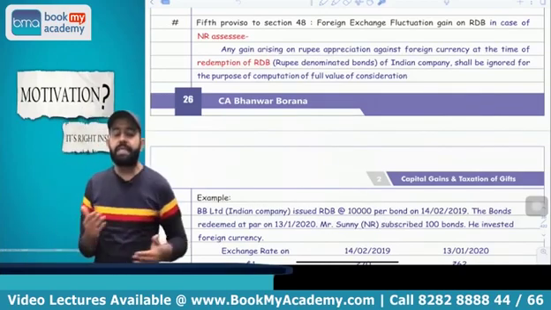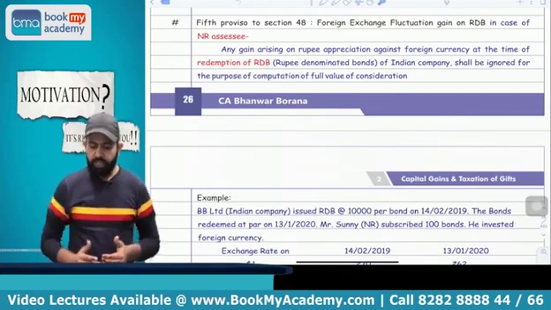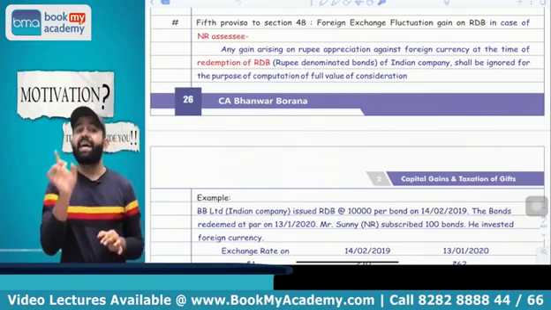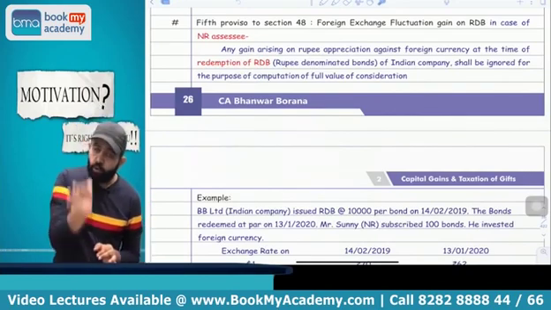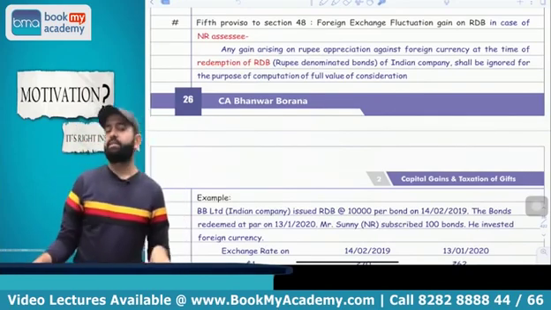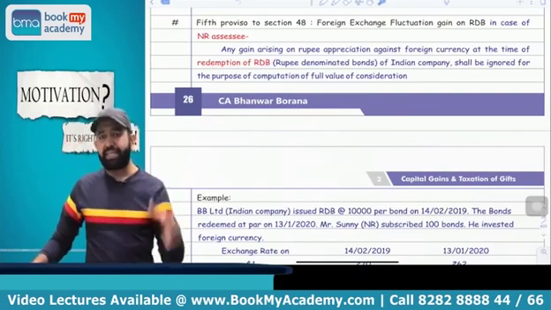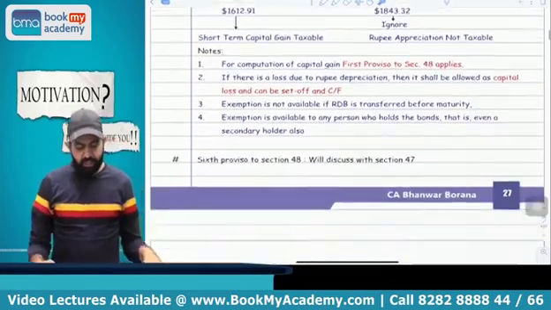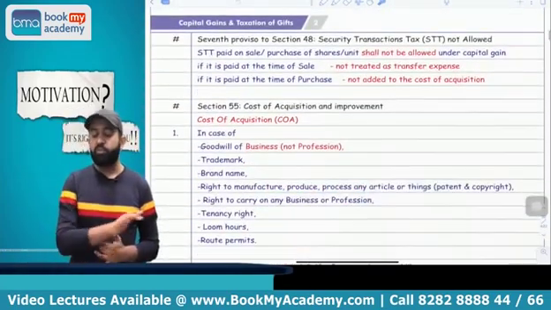So the fifth proviso is saying that if the non-resident acquired the rupee denominated bonds of an Indian company, and at the time of redemption, not before redemption by sale, only at the time of redemption, if there is a gain due to the rupee appreciation, then on that gain, capital gain is not applicable. Now the next proviso is the sixth proviso, which we will discuss with section 47. Next is the seventh proviso.